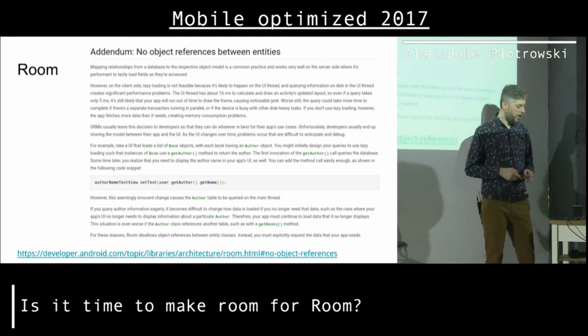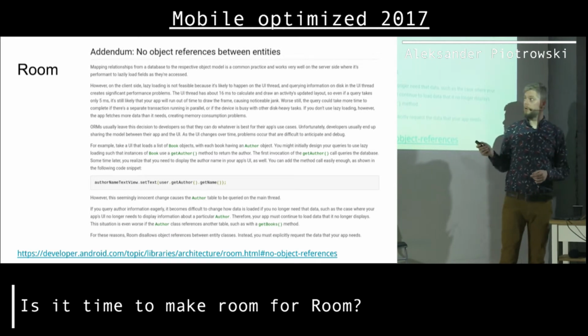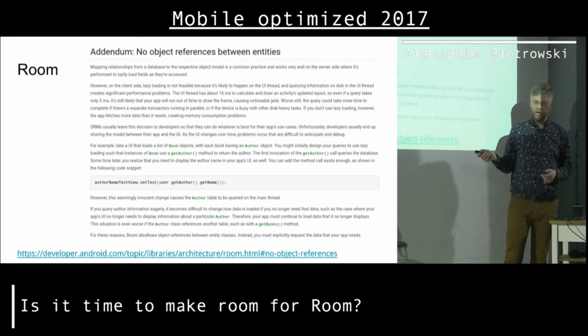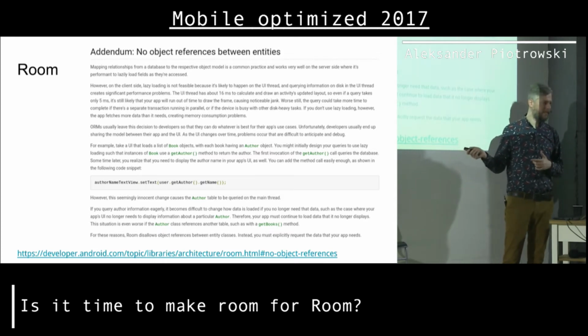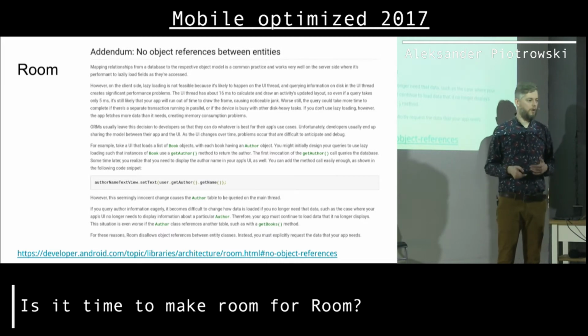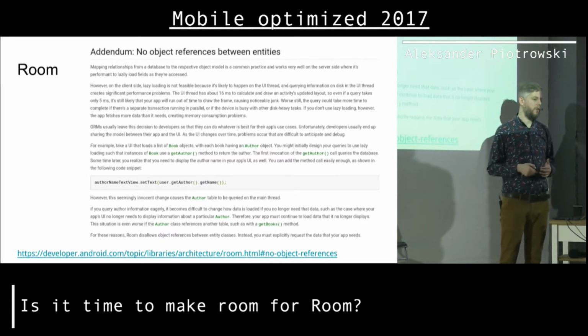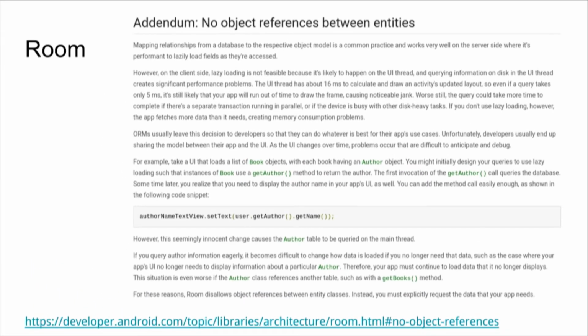Okay, so regarding relations, according to Google, and I must agree, there's a good reason why there are no relations, and that's the reason here. If you want, you can follow the link. I will post my presentation. But between those lines, it's being said that we developers don't care enough, and it's better not to provide us with relations, so that we don't make queries, get data, and forget that not all the data was fetched from the database.